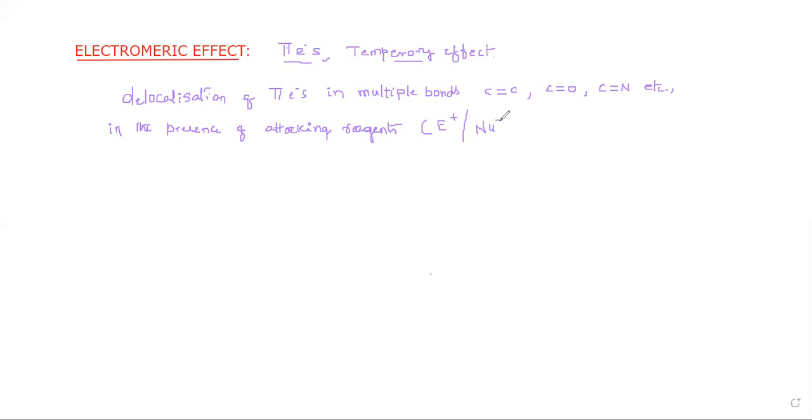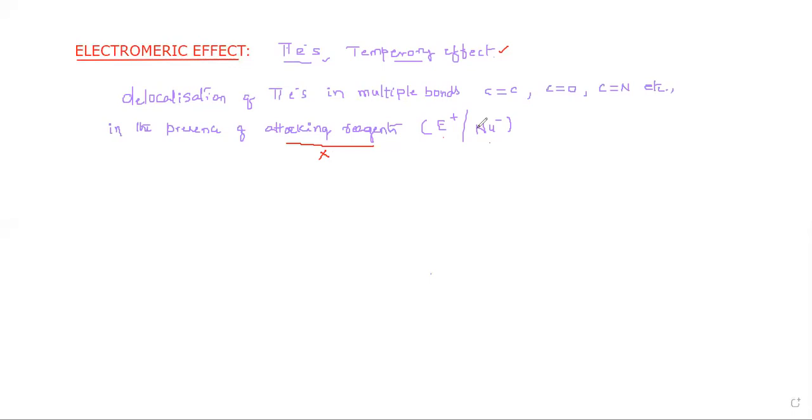So based on the attacking reagent, this effect will take place. If there is no attacking reagent, this effect won't happen. Hence, this effect is called a temporary effect, because this process takes place only in the presence of reagents like electrophiles or nucleophiles.